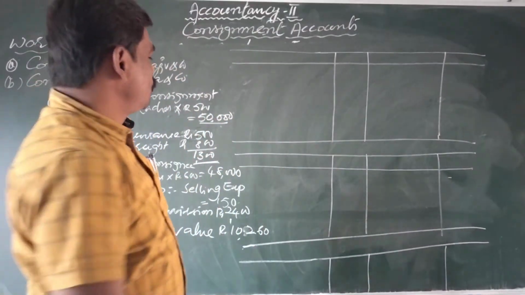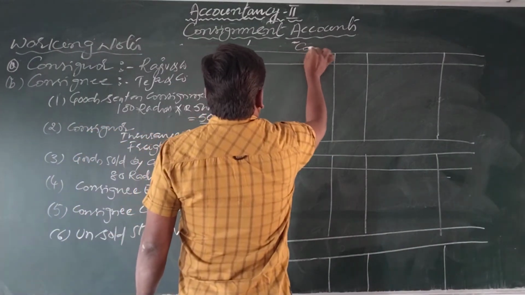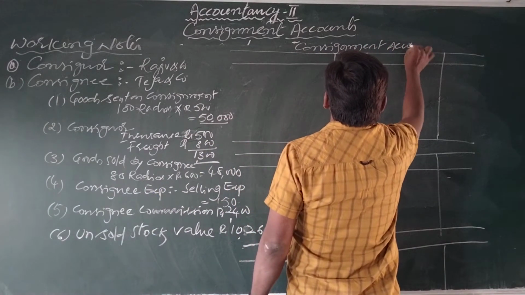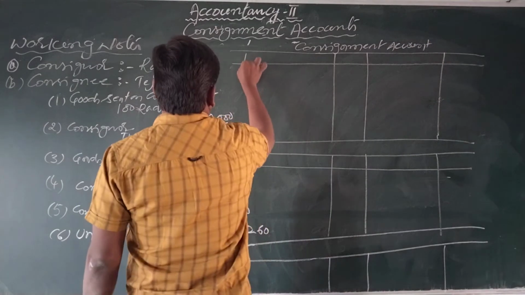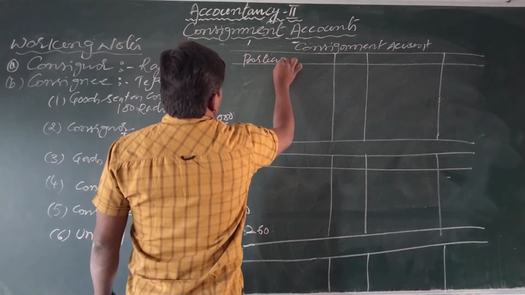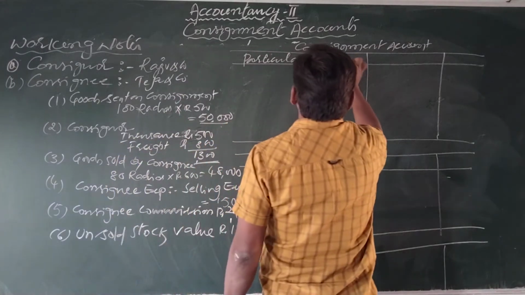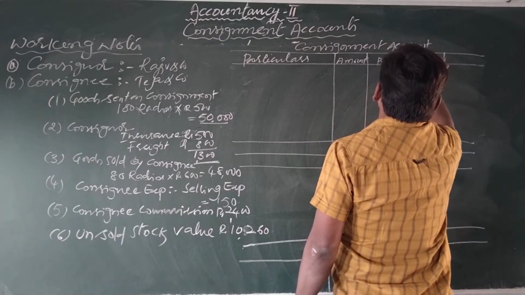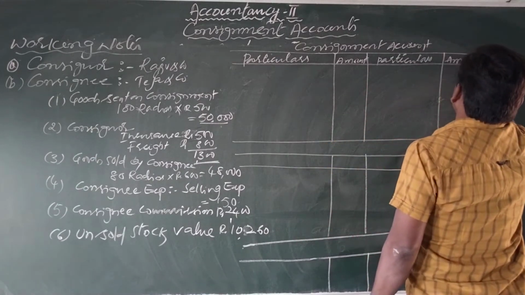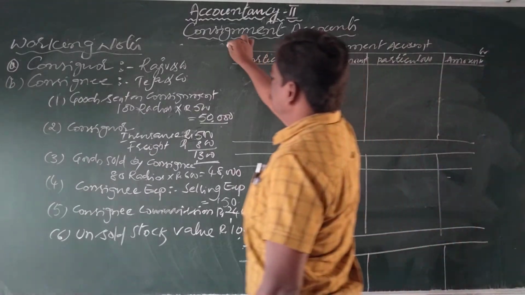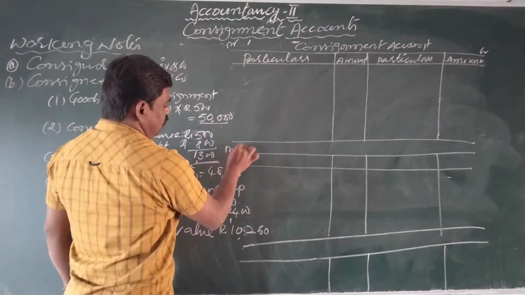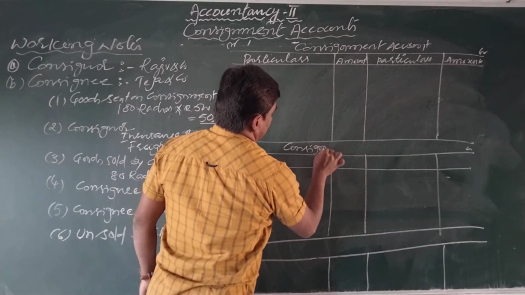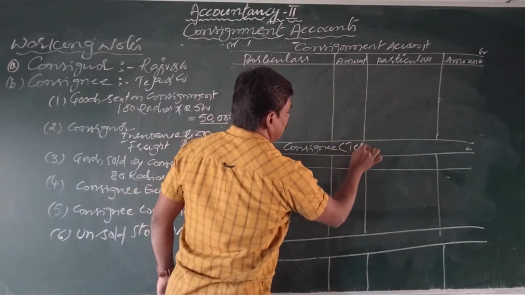First, the consignment account. Here particulars, amount, particulars, amount, credit, debit. Similarly here, debit and credit, consignee account. Who is the consignee? Teja and Company.